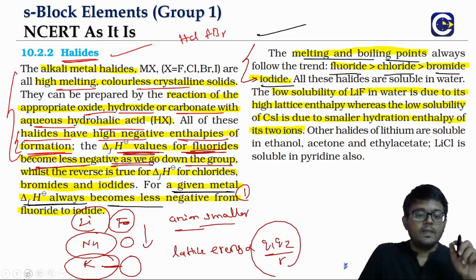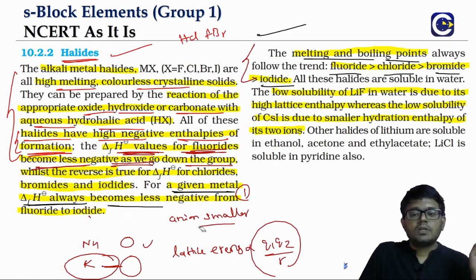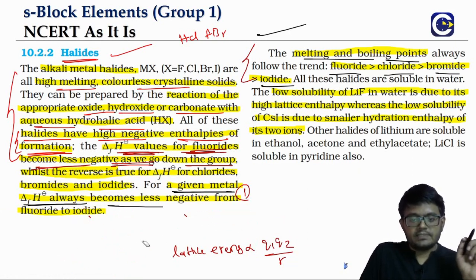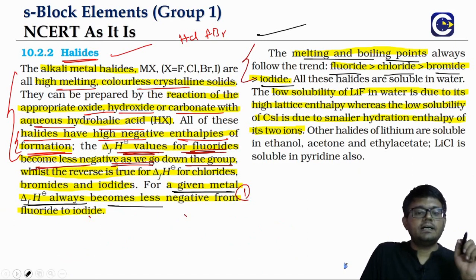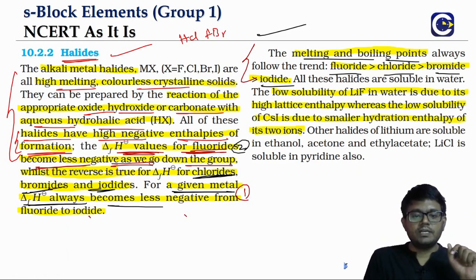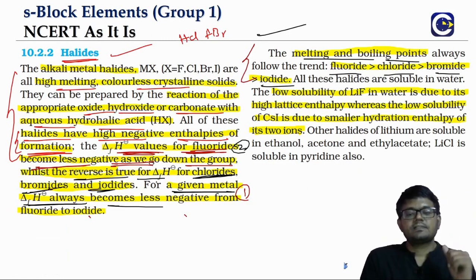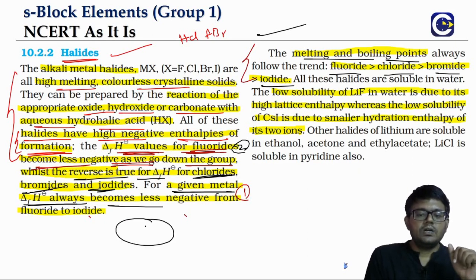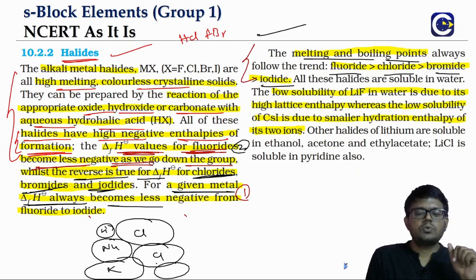But when we talk about the chlorides or bromides or iodides, what we see is that the trend will be exactly the opposite. So we are done with the second part, fluorides we are done. But for the chlorides or bromides or iodides, it will be exactly reverse, which means you take a chlorine, we have lithium, we have sodium, we have potassium, and so on.